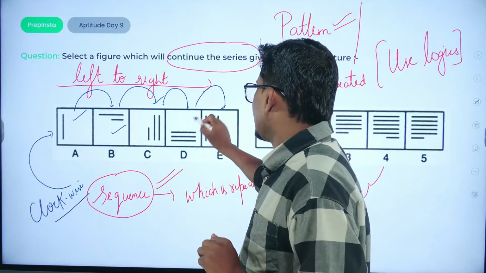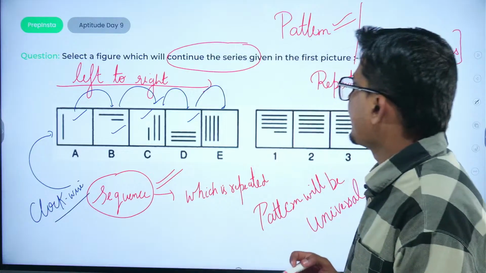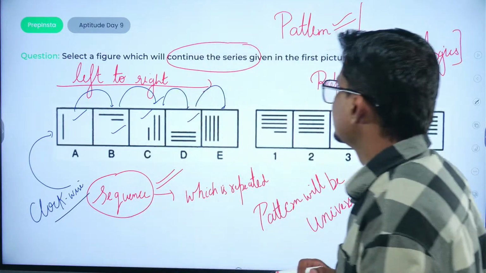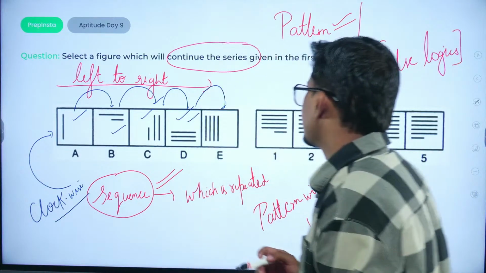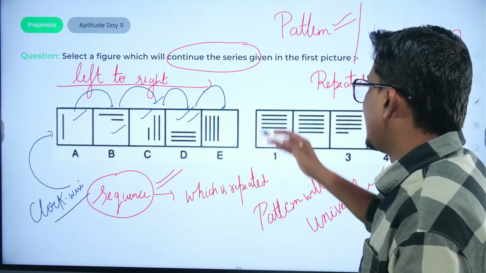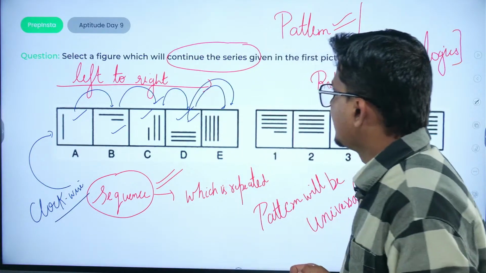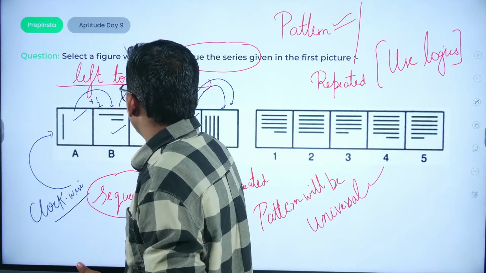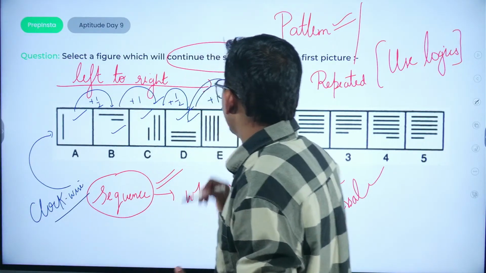In the third diagram, there is one additional stick. In the fourth diagram, there is an additional half stick. In the fifth diagram, we have one additional stick. So can we say there is addition of half stick, then addition of one stick, then half stick, then one stick.